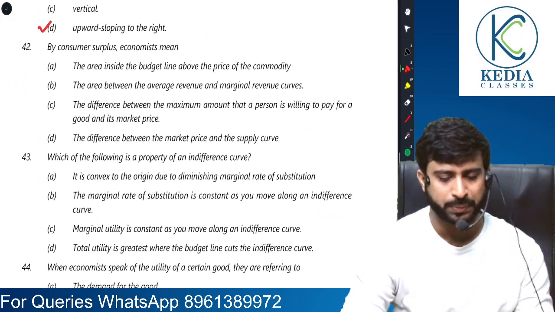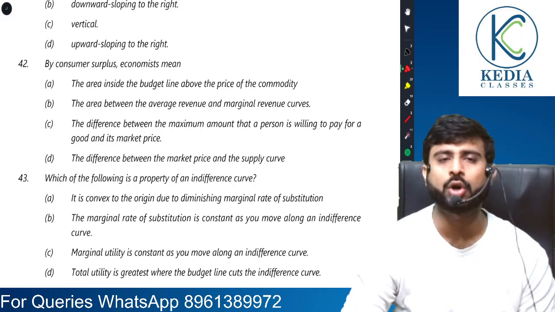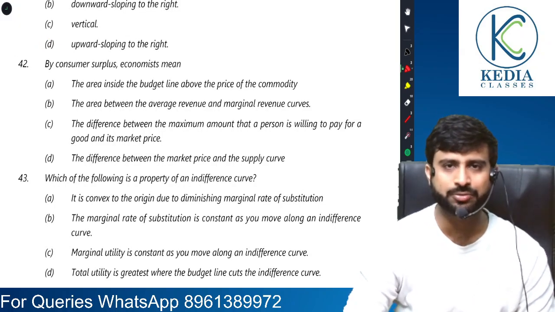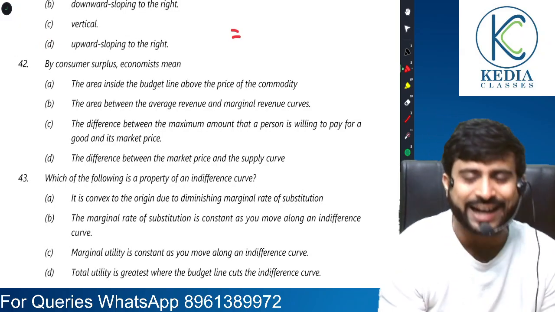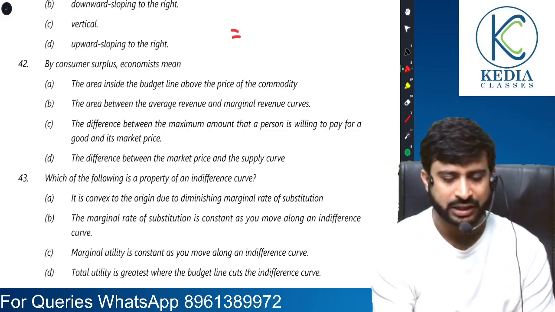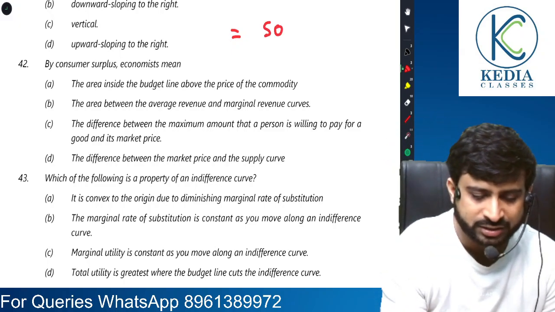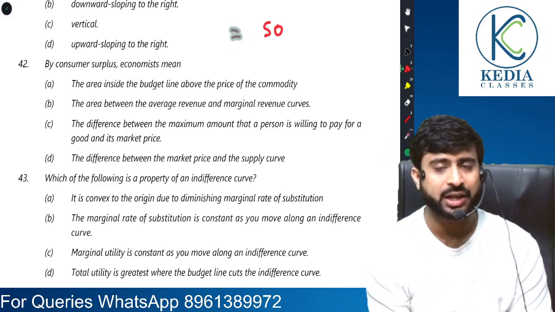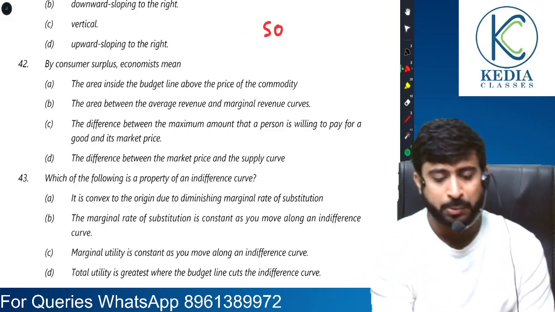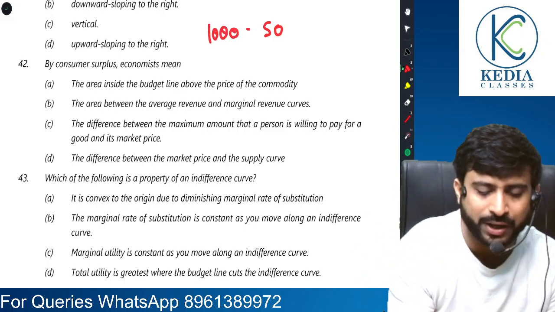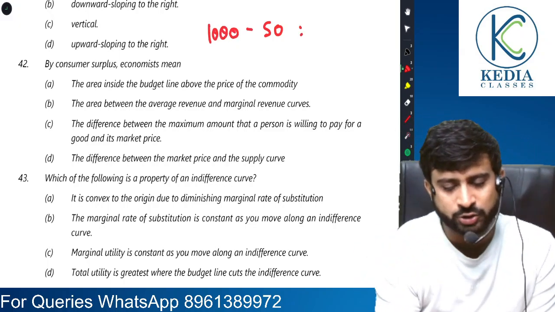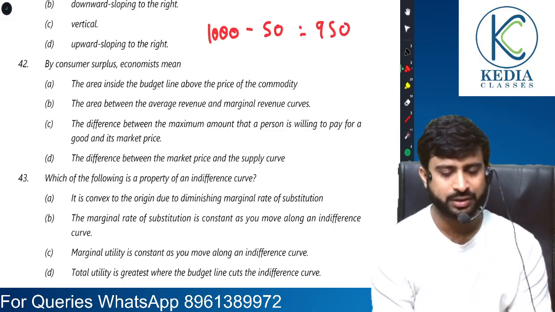By consumer surplus, economists mean what? See, consumer surplus is the difference between what we are willing to pay and what we are actually paying for the commodity. Suppose I am paying 50 for this pen, but I was ready to pay 1000 for this pen. So the consumer surplus is 950.